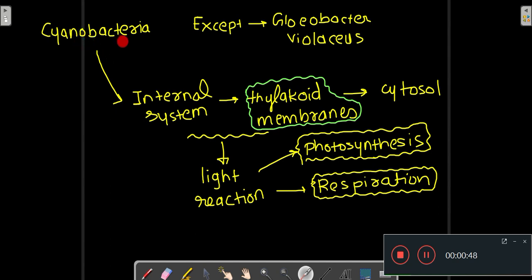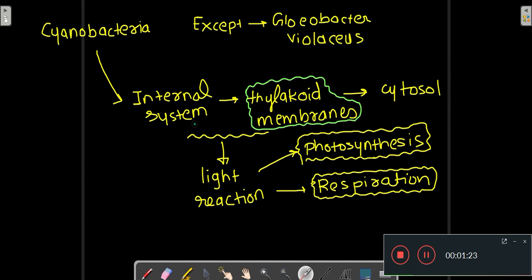In cyanobacteria, except Gloeobacter violaceus, the internal system of the thylakoid membrane exists in the cytosol. Okay, so in the cytosol you have your internal system of thylakoid membrane, and in this internal system of the thylakoid membrane, the light reactions of photosynthesis as well as respiration occur.